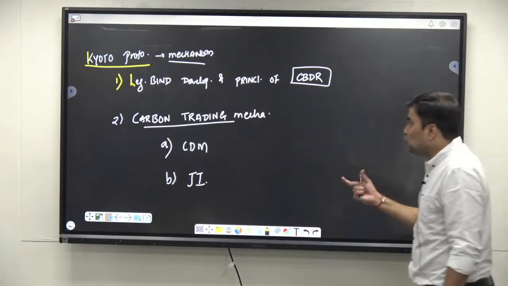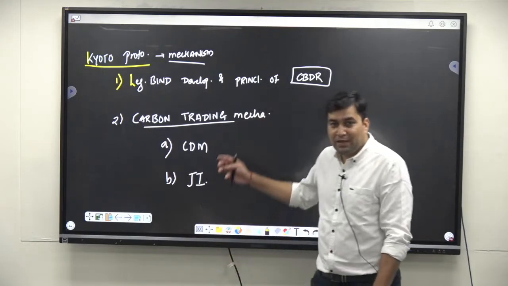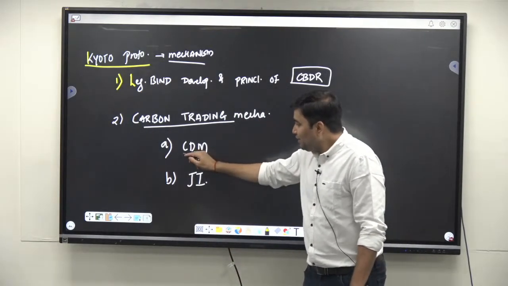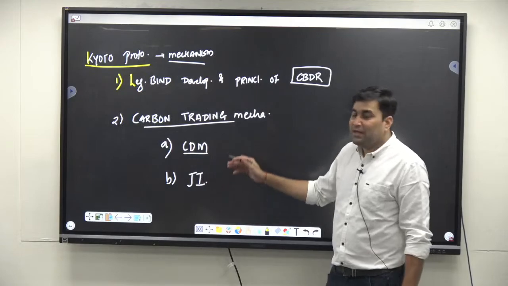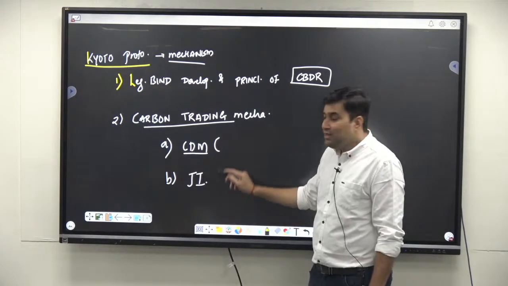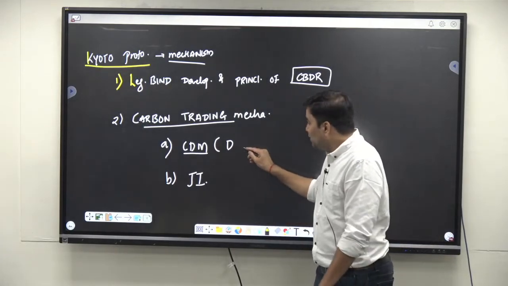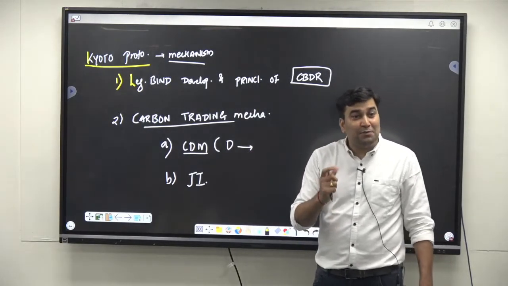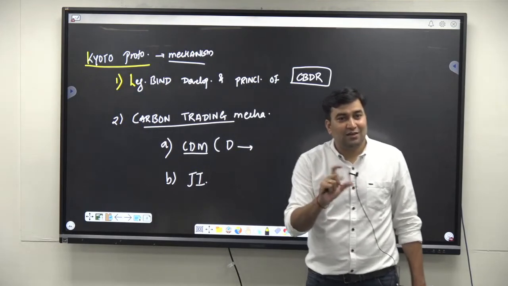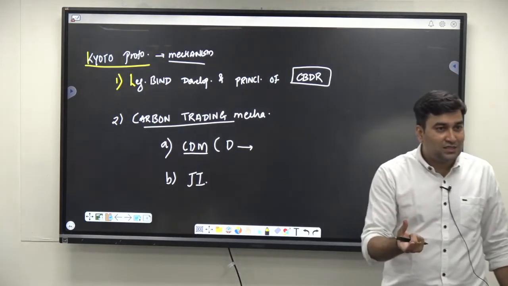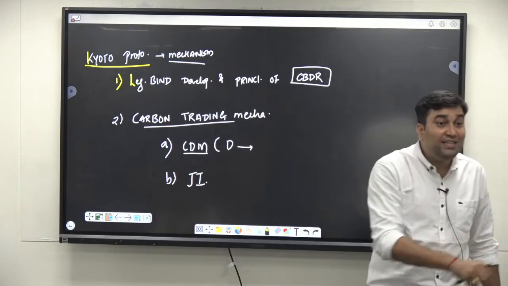As per these two emission trading mechanisms, what happens here? I will not explain in detail. In the clean development mechanism, Annex 1 countries, that is the developed countries, are allowed to set certain emission reduction units, that is, green projects, in other developing countries.